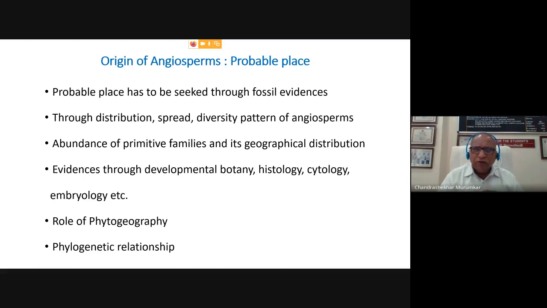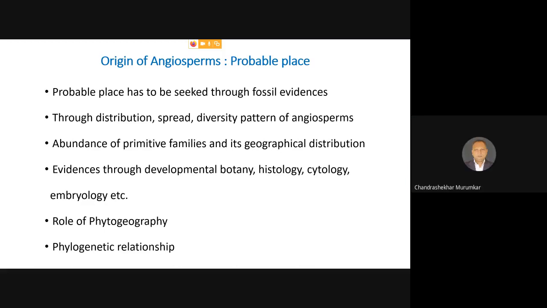Today, first of all, we will discuss the probable place of origin of angiosperms. So which is the locality, which is the region, which is the area where the angiosperms first appeared? They came into existence, and from them the angiosperms spread everywhere. During the discussion on angiosperms, we have seen that they are distributed almost in all five continents except Antarctica. So they are cosmopolitan.